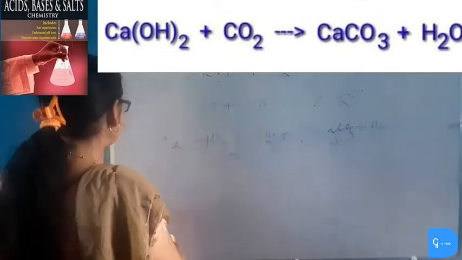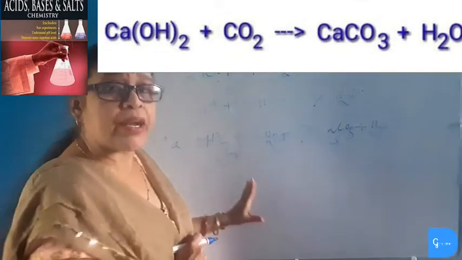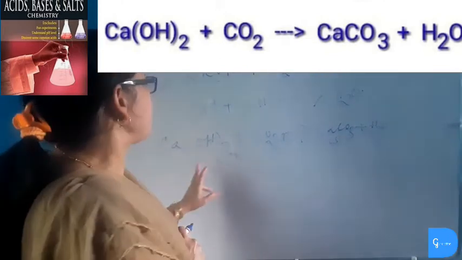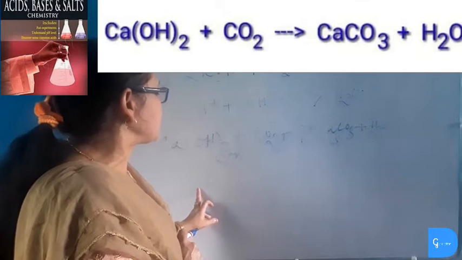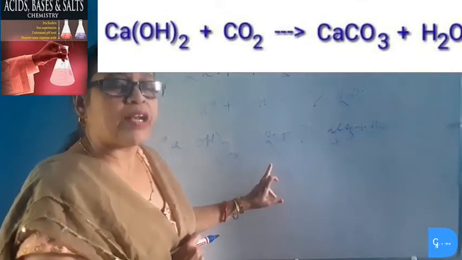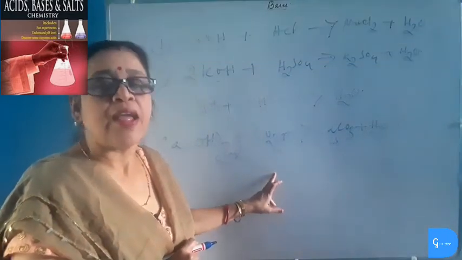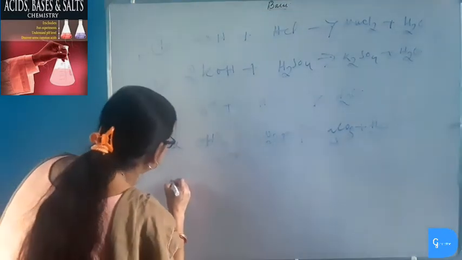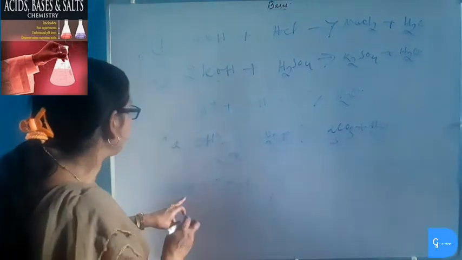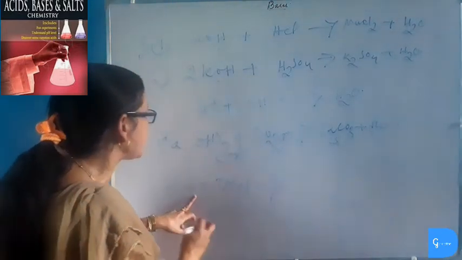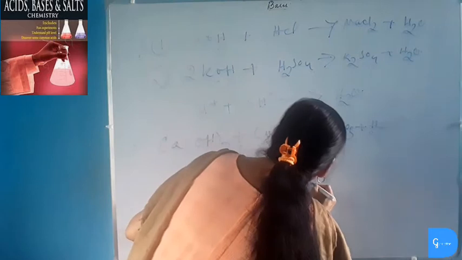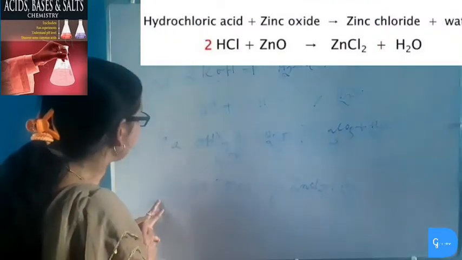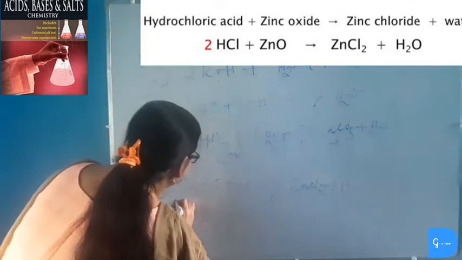One thing must be remembered, that when an acid reacts with a metallic oxide, then also it produces salt plus water. So acid reacts with metallic oxide and bases react with non-metallic oxide. So metallic oxides are basic in nature and non-metallic oxides are acidic in nature. When hydrochloric acid reacts with zinc oxide, a metallic oxide, it gives the salt zinc chloride plus water. So zinc oxide or a metallic oxide is basic in nature.